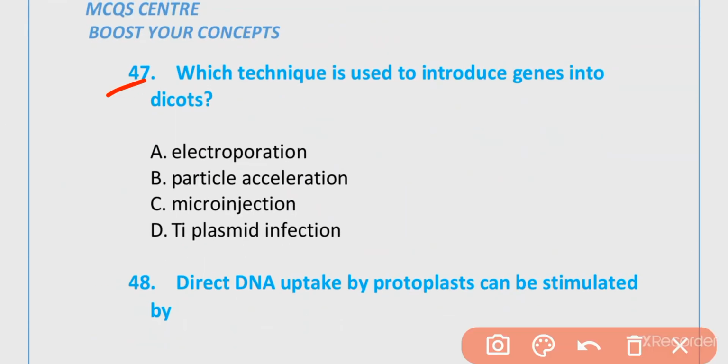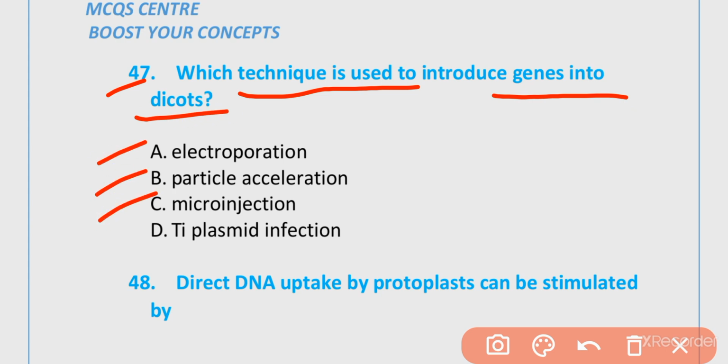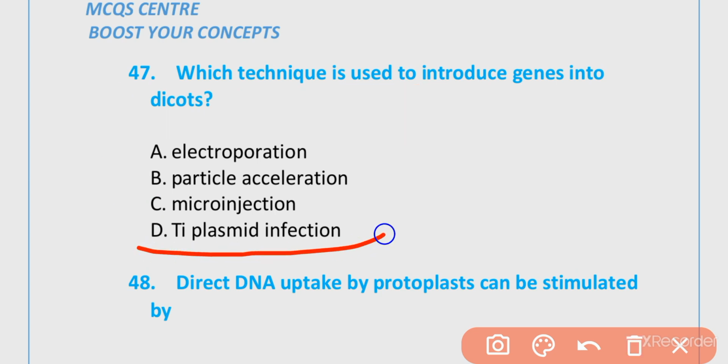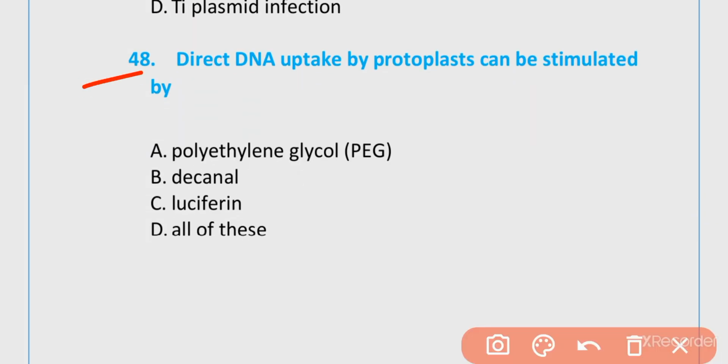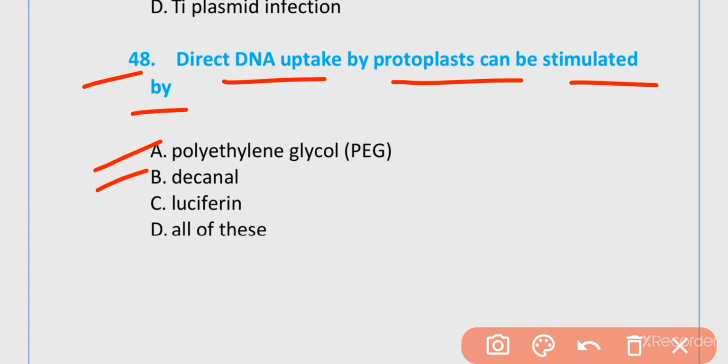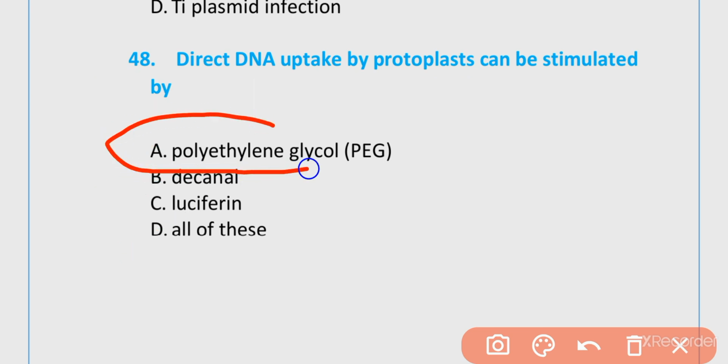MCQ number 47. Which technique is used to introduce DNA into dicots? Electroporation, particle acceleration, microinjection, Ti plasmid infection. The correct option is option D, Ti plasmid infection. MCQ number 48. Direct DNA uptake by protoplasts can be stimulated by PEG, decanal, luciferin, all of three. The correct option is A, polyethylene glycol or PEG.